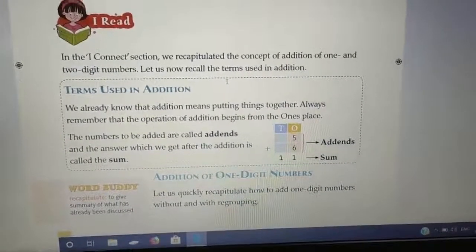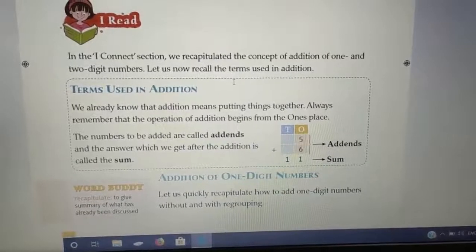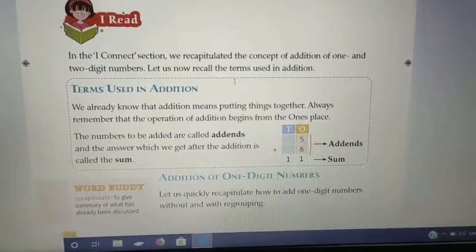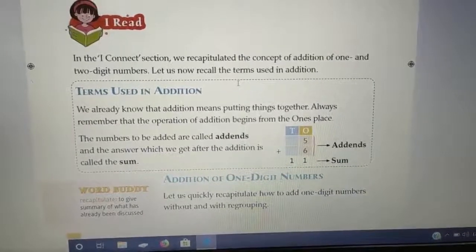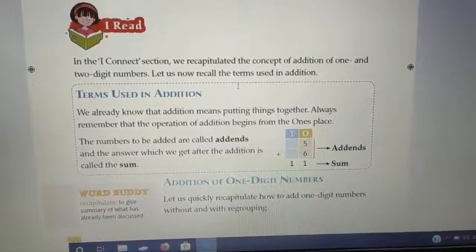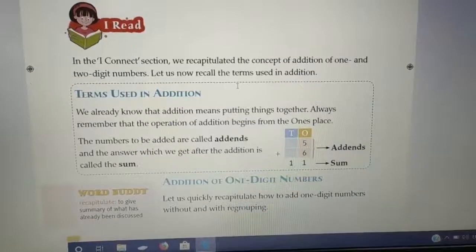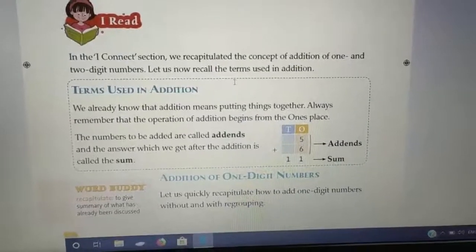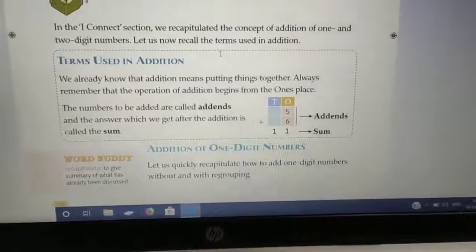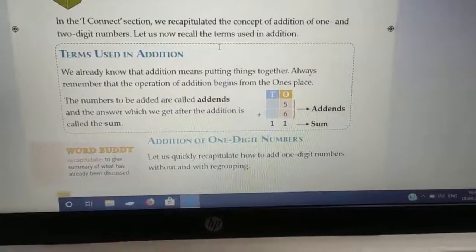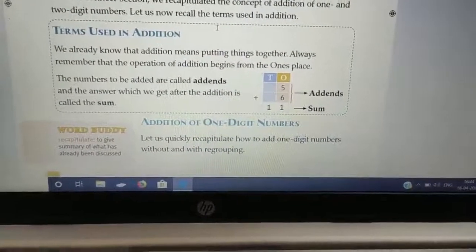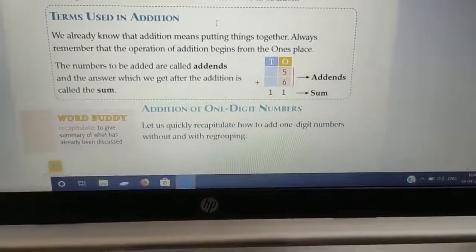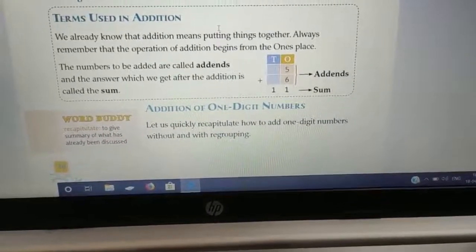The numbers to be added are called addends, and the answer which we get after the addition is called the sum. So here you can see one example. It is given 5 and 6. Both the numbers are called addends, and the answer 11 we got is the sum, right? So addition of one digit numbers. As we have already done the one digit number sums on the board. Now word buddy, you can see.